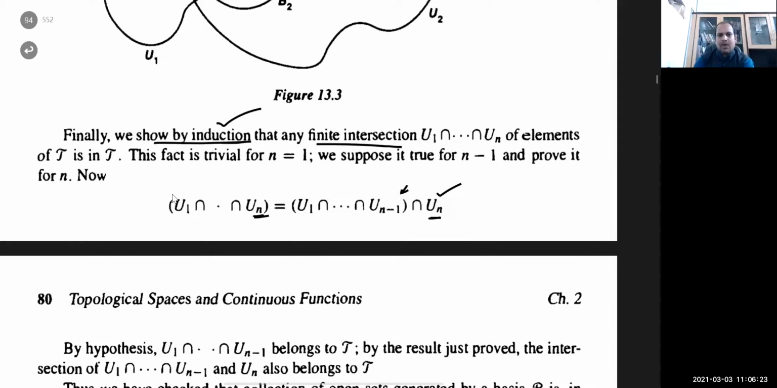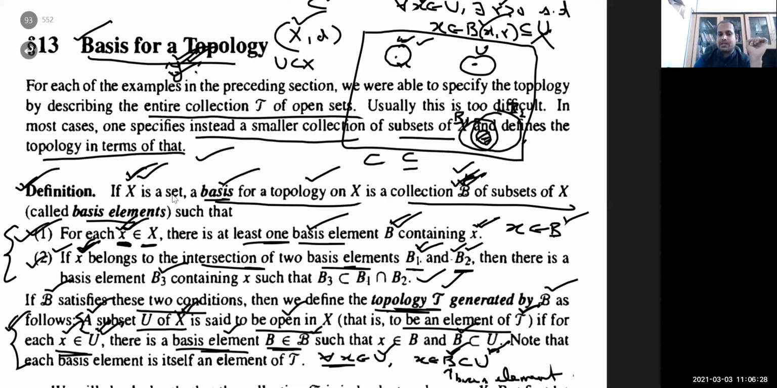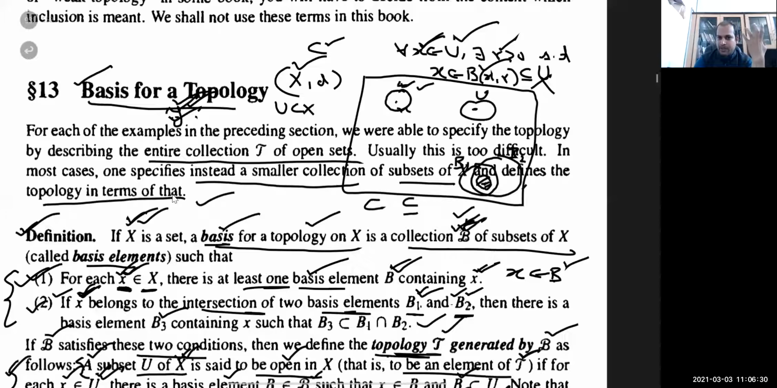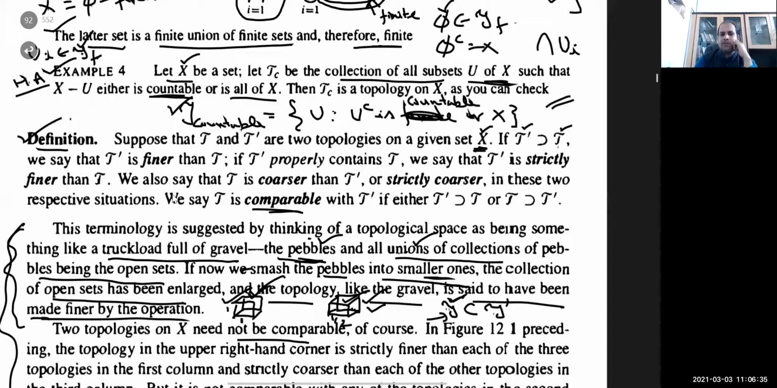So let us quickly revise what is the definition of basis and how to define open set in terms of basis. We have seen open set in 2 ways. On any non-empty set,